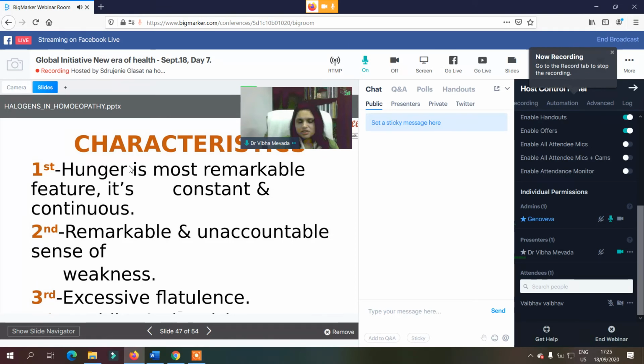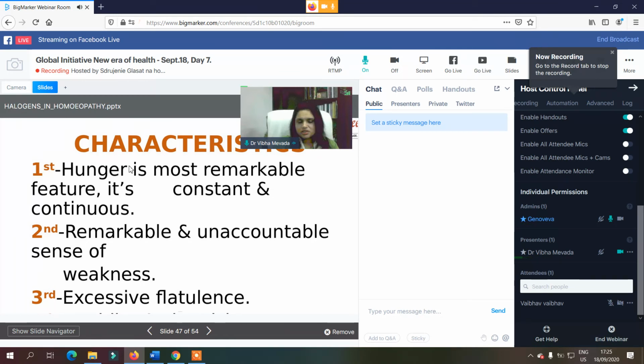If you see the characteristic physical symptoms of iodine, there is a most remarkable hunger, to eat constantly and continuously. If they don't eat constantly, they feel so weak, they feel faint if they are not eating.